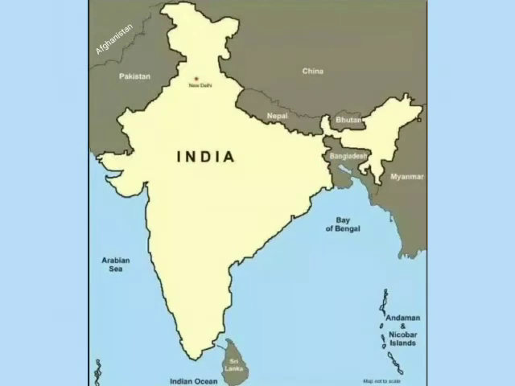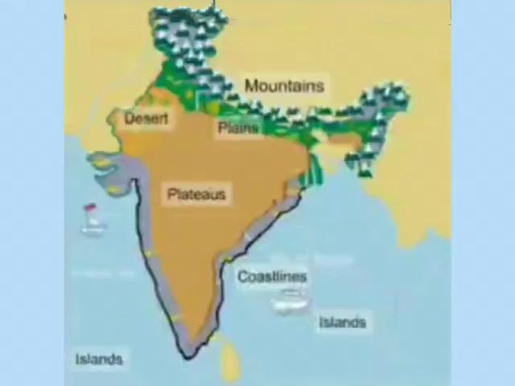India shares its land boundaries with seven countries. China, Nepal, and Bhutan are to her north, Bangladesh and Myanmar in the east, Pakistan and Afghanistan in the west, and in the south lie Sri Lanka and Maldives. India is a country of diverse landforms, which can be divided into six physical divisions.